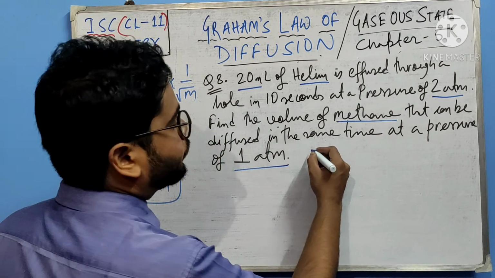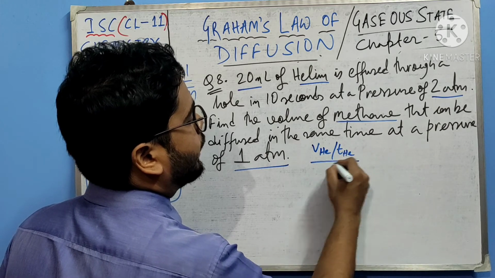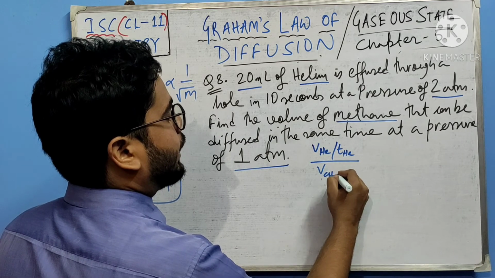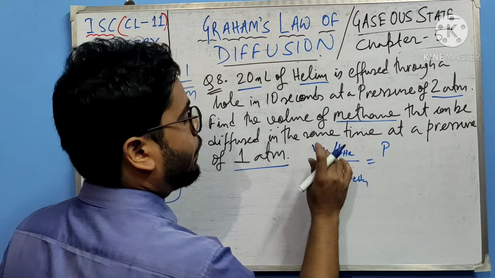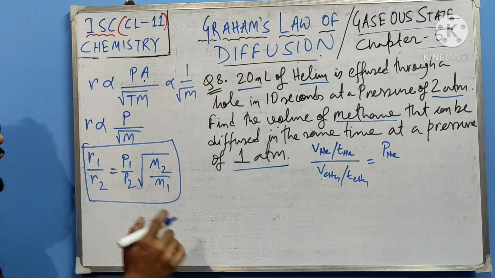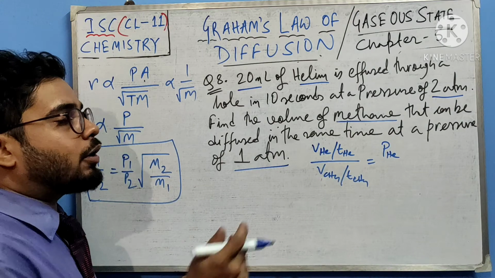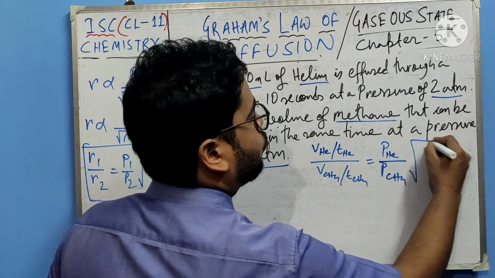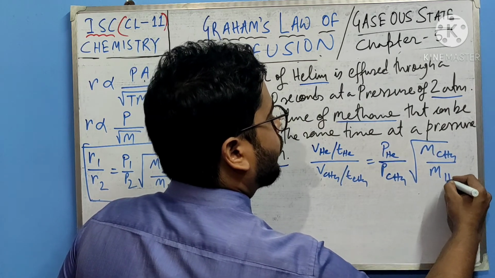So I am writing volume of helium divided by time of helium, divided by volume of methane divided by time of methane, equals pressure of helium divided by pressure of methane, then root under molecular mass of methane divided by molecular mass of helium.